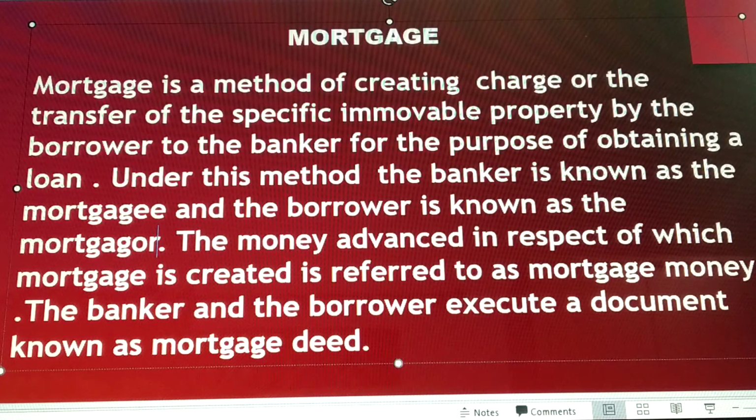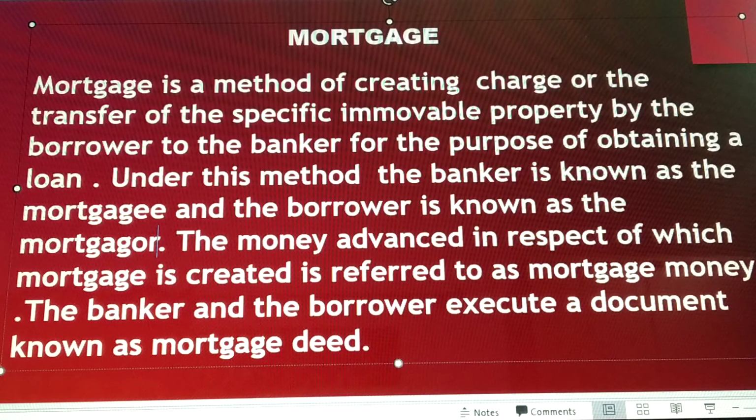Now, as I already said, this is one of the methods of creating charge on securities, and charges are created by the bank. So this is another method of creating charge on securities, that is mortgage, or it is the transfer of interest in a specific immovable property.